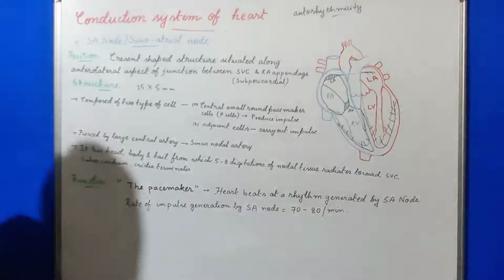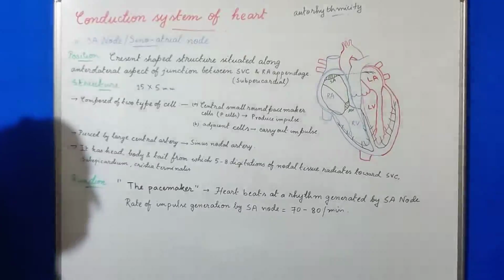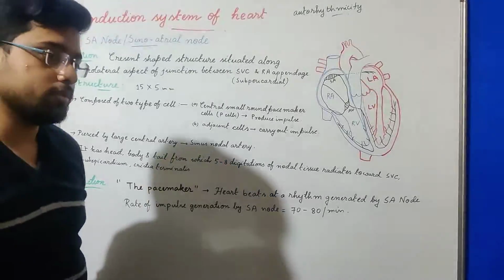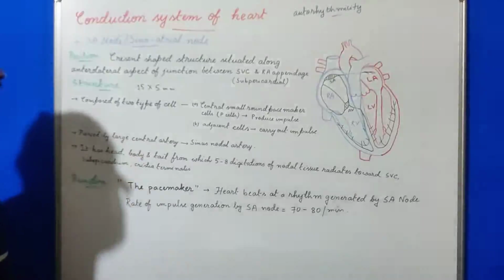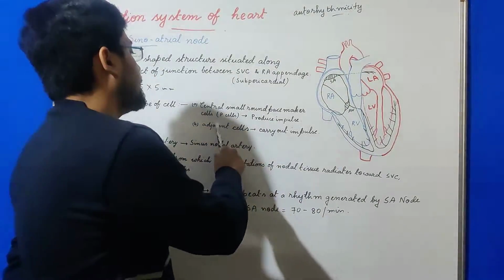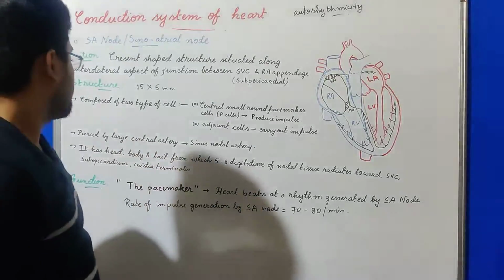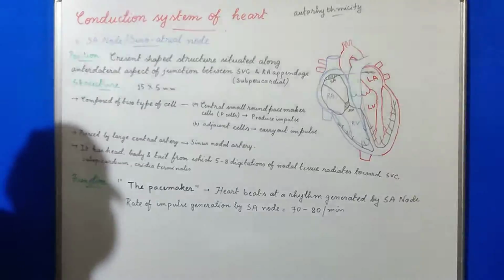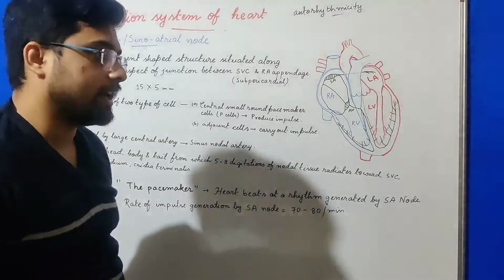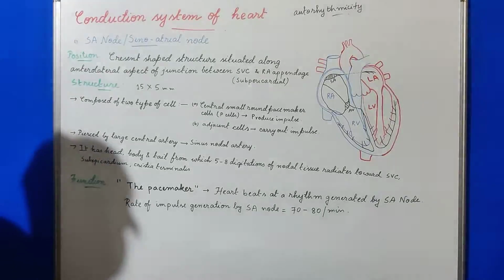The SA node is composed of two types of cells: central small round pacemaker cells, which produce the impulse, and second, the adjacent cells, which carry out the impulse created by these P cells. The SA node is centrally pierced by a large artery called the SA nodal artery or sinus nodal artery.